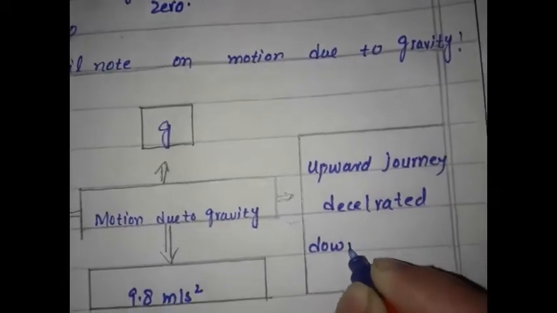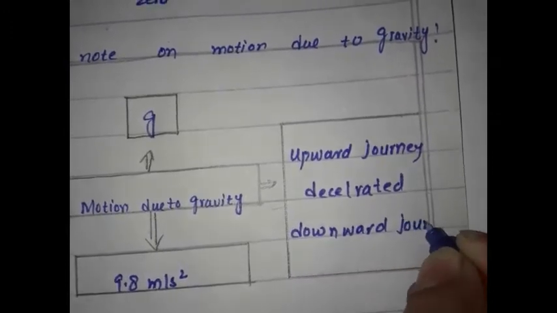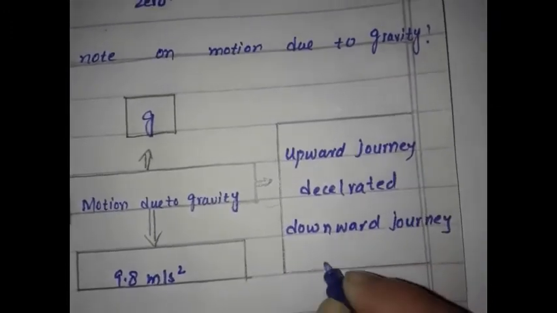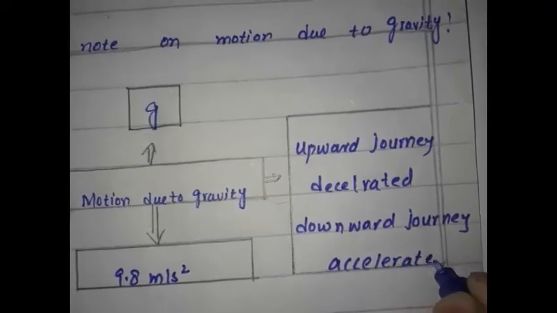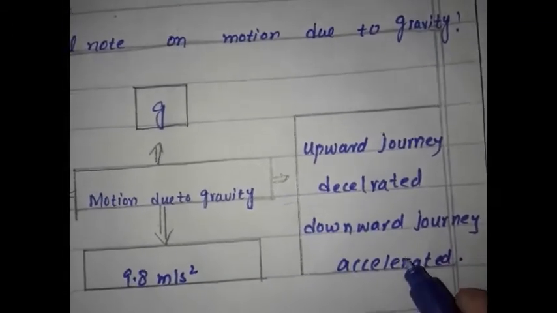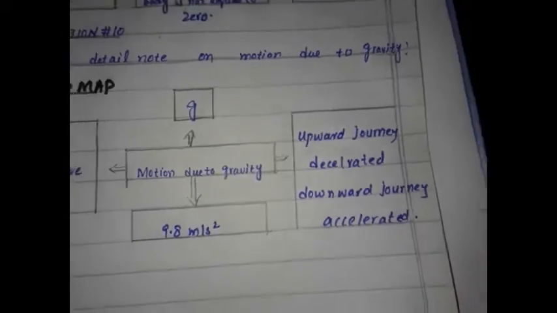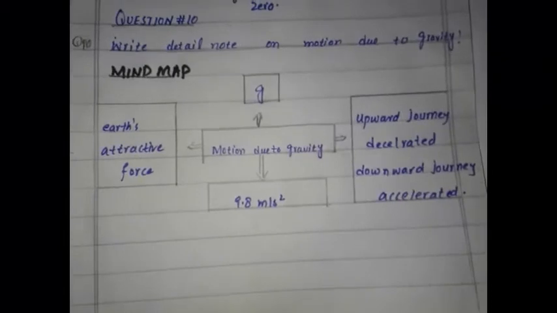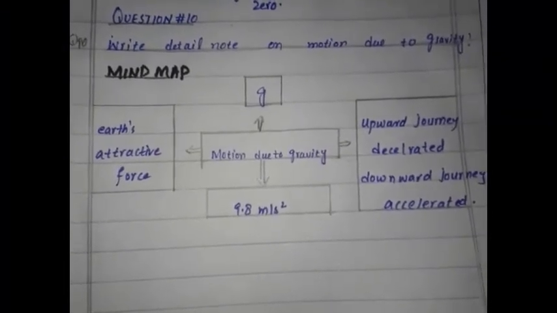Downward journey is accelerated. Means in the downward journey the gravitational force effect increases, and in the upward journey it decreases. This is the mind map for question number 10: write a detailed note on the motion due to gravity.